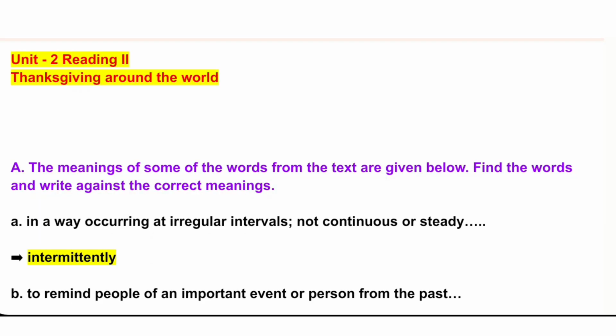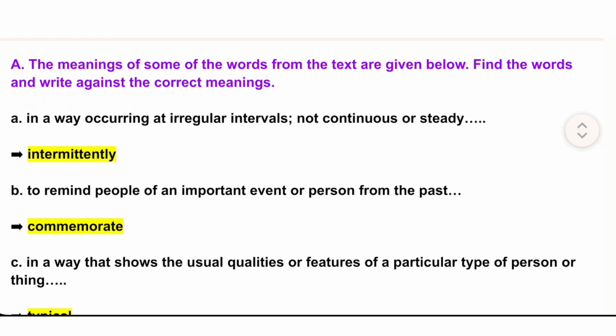Unit 2, Reading: Thanksgiving Around the World. The meanings of some of the words from the text are given below. Find the words and write against the correct meanings.